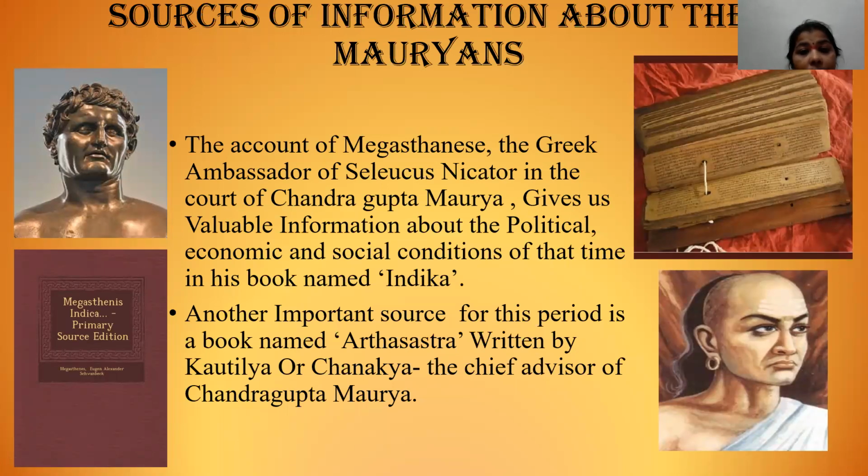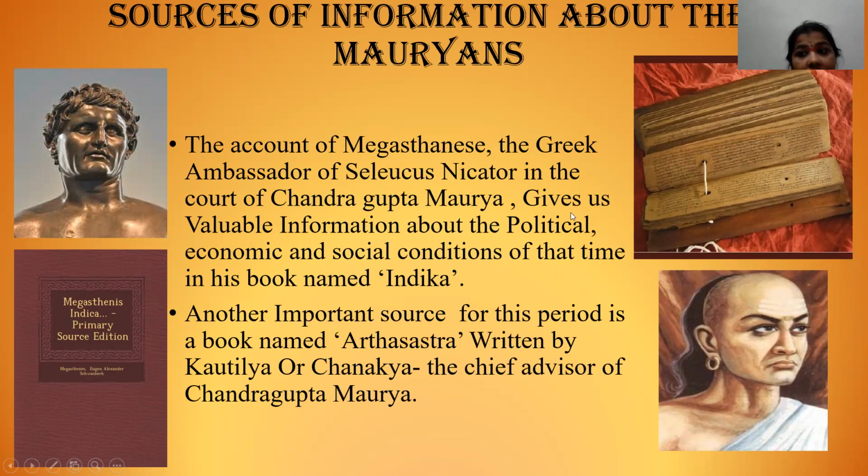The account of Megasthenes, the Greek ambassador of Seleucus Nicator in the court of Chandragupta Maurya, gives us valuable information about the political, economic, and social conditions of that time. This book is named Indica. You can see the book. Megasthenes wrote a book called Indica. It's a primary source. And he was the ambassador of Seleucus Nicator.